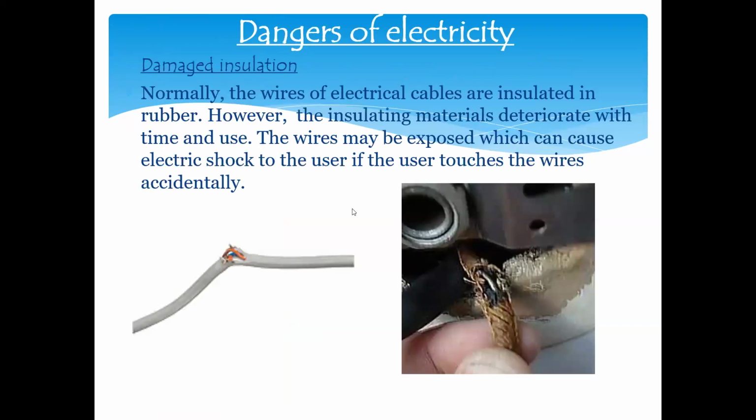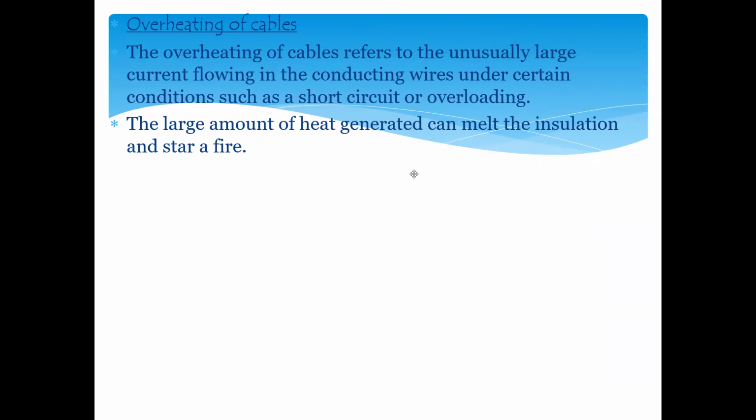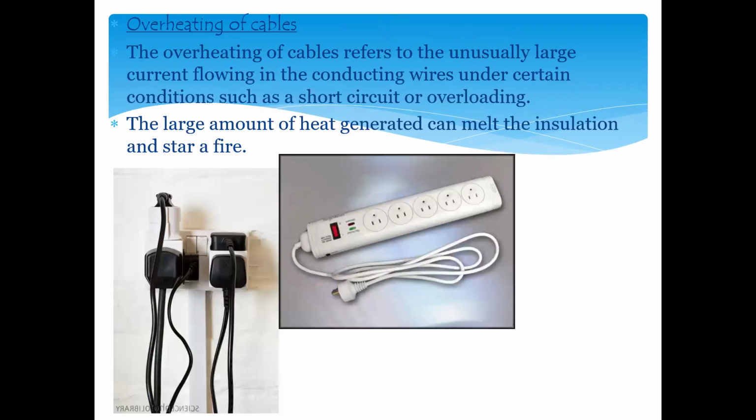So first we started with damaged insulation. What is the meaning of the term damaged insulation? The covering on the conducting wire is called insulation. So if it is damaged, you may get an electric shock. That is one possibility. If overloading or overheating happens in the cable, it can cause a short circuit, which may start a fire.